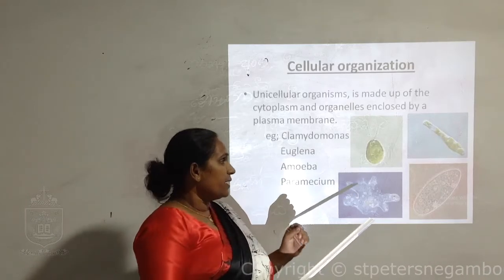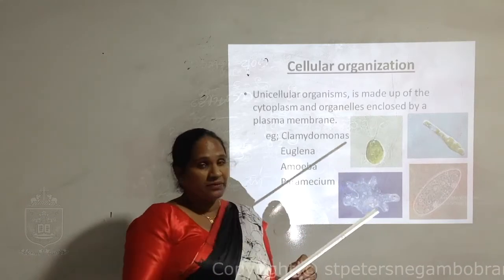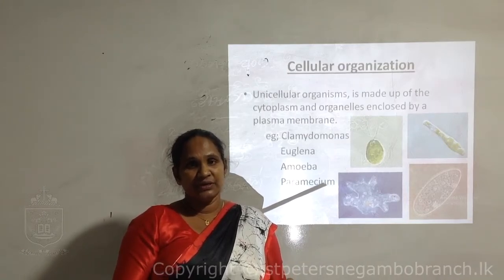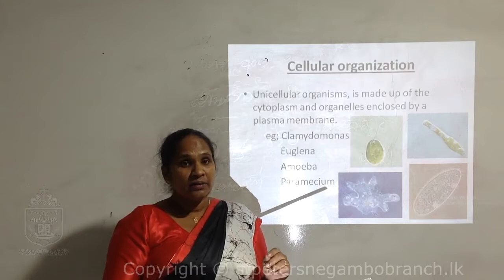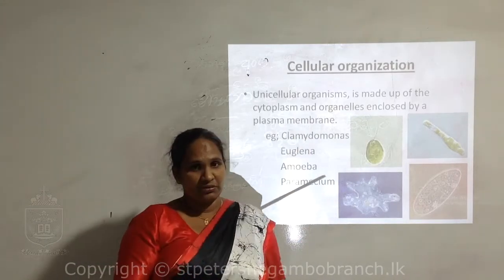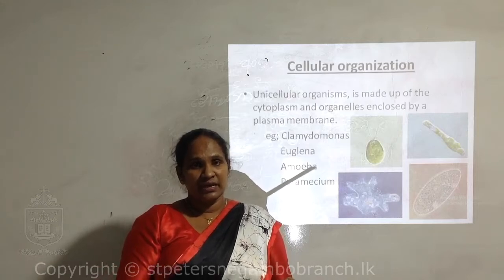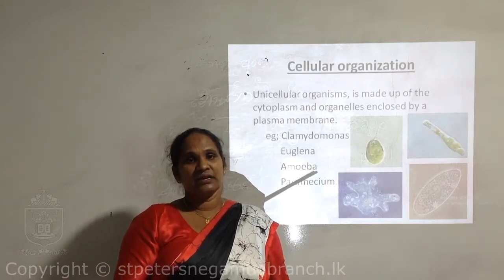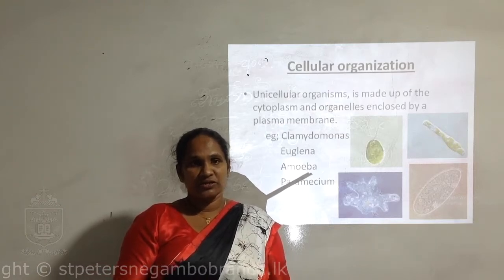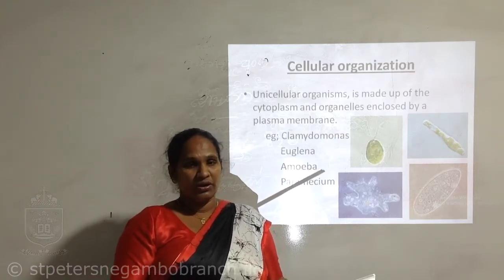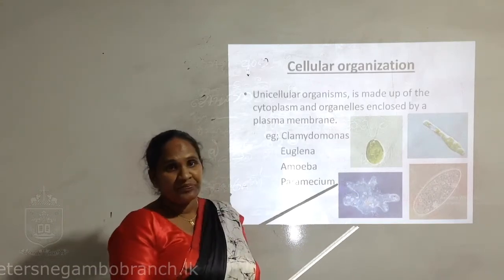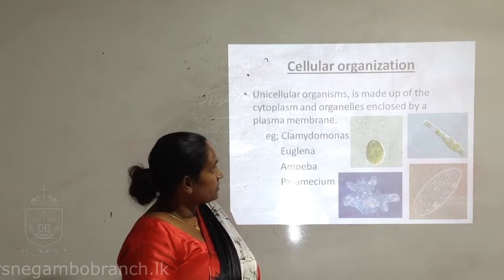If the organisms are unicellular, inside their cell they carry out the necessary metabolic activities. So cellular organization means there's a cell, the necessary organelles are there, and necessary metabolic reactions go on inside the cell. These are all microorganisms.